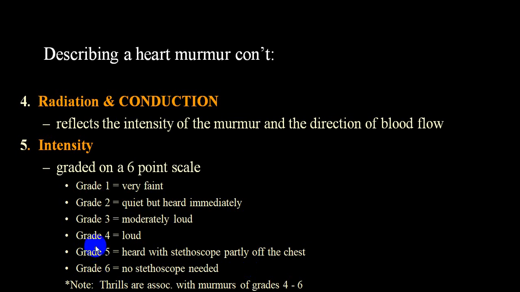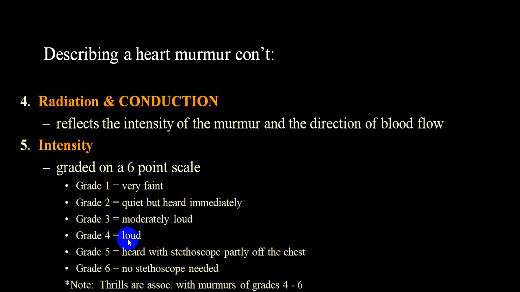From grade 4 onwards, that is grades 4, 5 and 6, it is invariably associated with a thrill, that is, a palpable murmur. Grade 3 is adequately loud, but there is no palpable thrill. So the difference between grade 3 and 4 is that 3 is without thrill and 4 is with thrill.